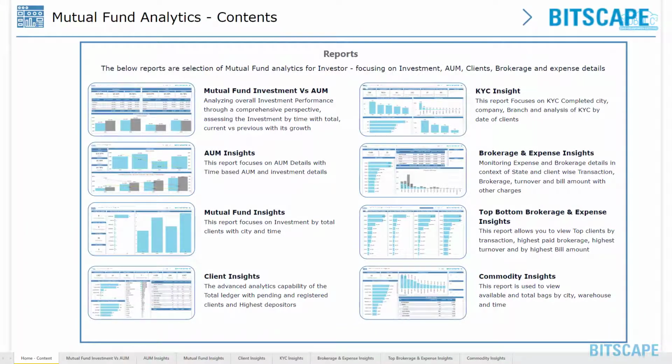Mutual fund analytics is designed to enhance clients' investment and assets under management to analyze its effectiveness. It helps stock traders track investment and clients' overall details by getting the right metrics anytime, anywhere.